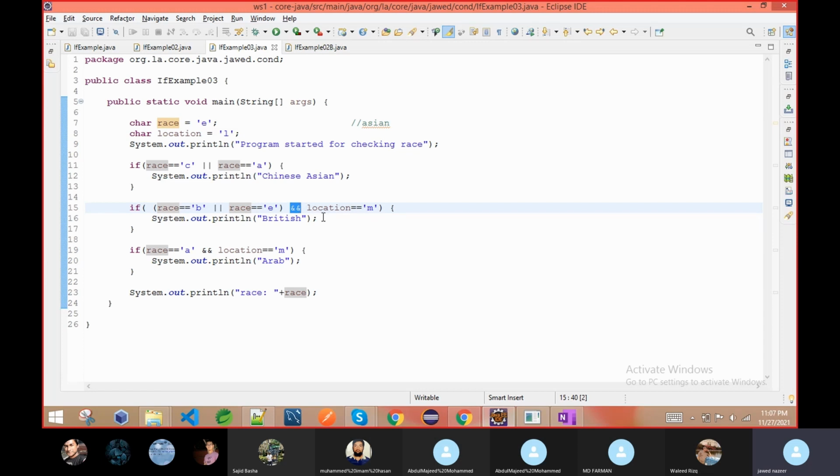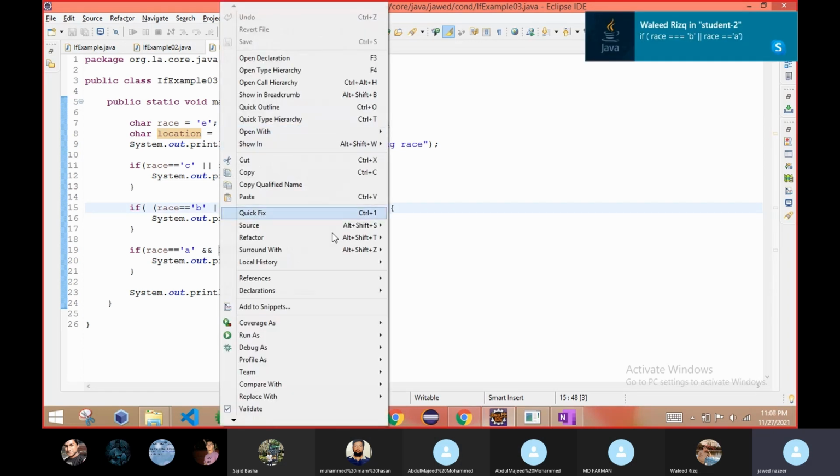We already know that in an AND operation, all operands should be true, then the final result is true. If any one of them is false, then it is false. So here we first execute this expression, associating from left to right. If this condition is true, then it will check the right one. If it is false, it is not going to check the right one. Here, race is E, so this condition would print, but location is L, so this one is not matching, and with race E none of them is satisfied.